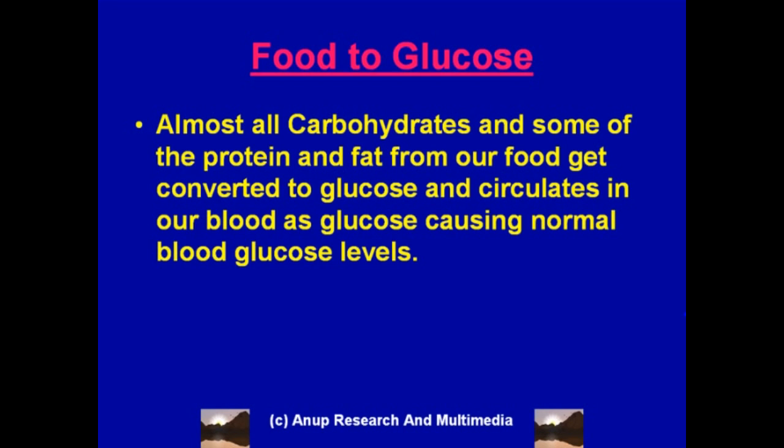Almost all the carbohydrates that we eat and some of the protein and fat from our diet get converted to glucose and circulate in our blood as glucose, causing normal blood glucose levels.